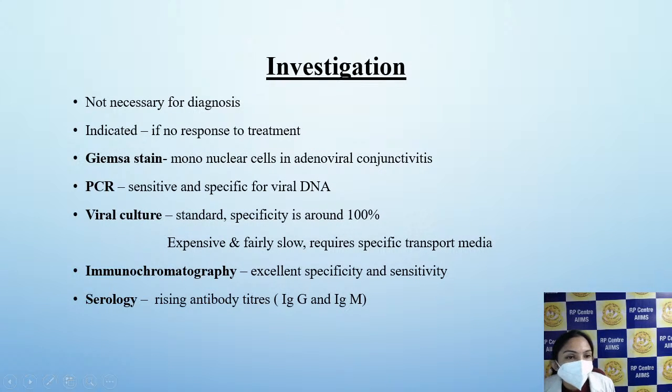Usually, investigation is not needed. But if you feel that there is no response to the treatment or some atypical feature is there, investigation can be done. On Giemsa stain, mononuclear cells are seen in adenoviral conjunctivitis. PCR is a sensitive and specific investigation. Viral culture is the gold standard, but it will take time. So if you want rapid diagnosis in 1 to 2 days, a PCR or an antigen test is better.